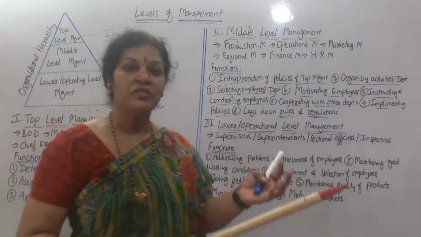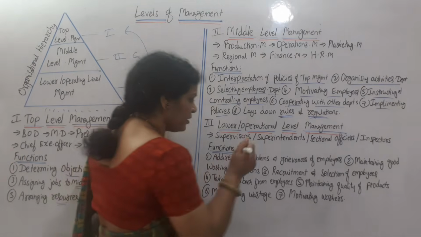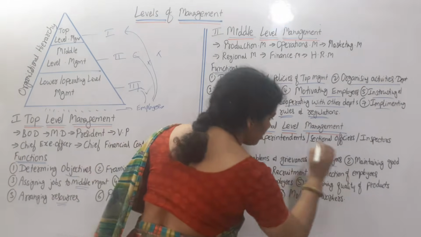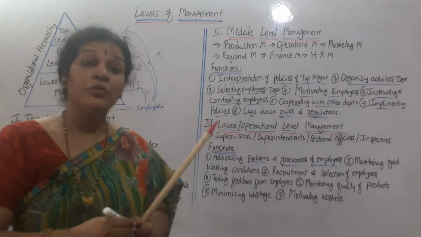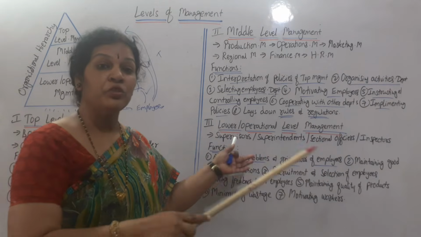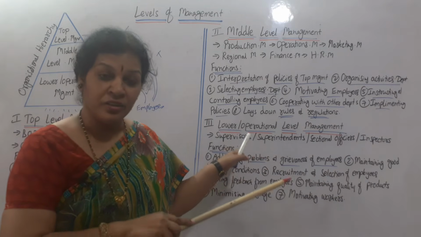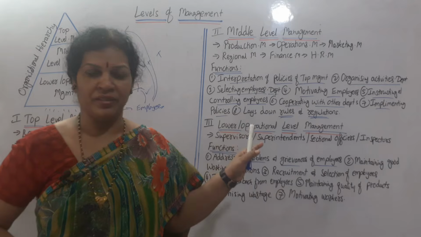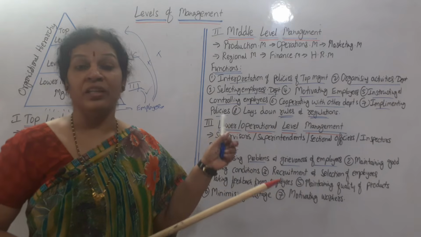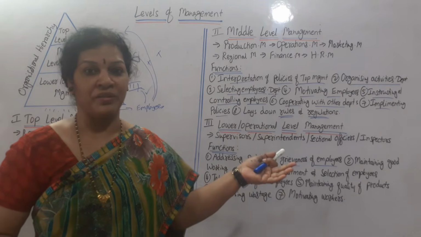Now what are the functions of this lower level management? The main thing is addressing problems and grievances of employees. He has to address all the problems and grievances they are finding. That has to be addressed by the third level management at this level only. If they cannot solve it, then they can go to the middle management.